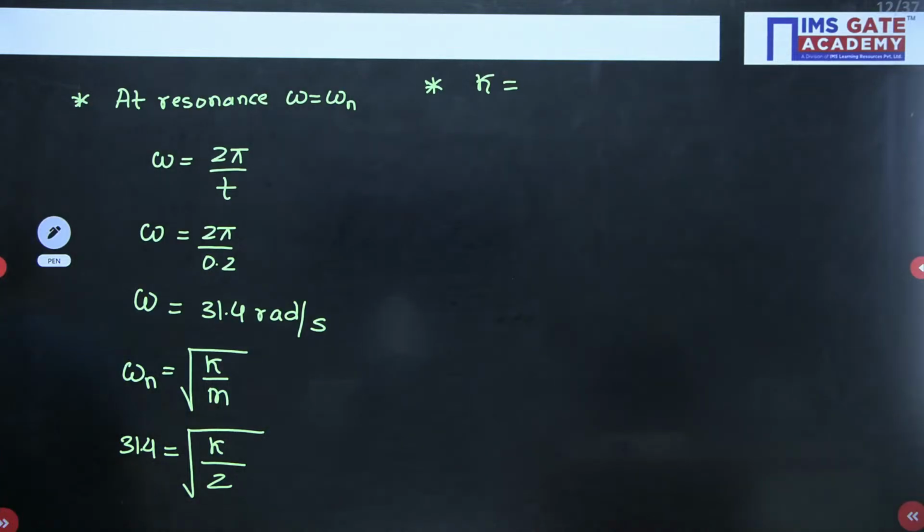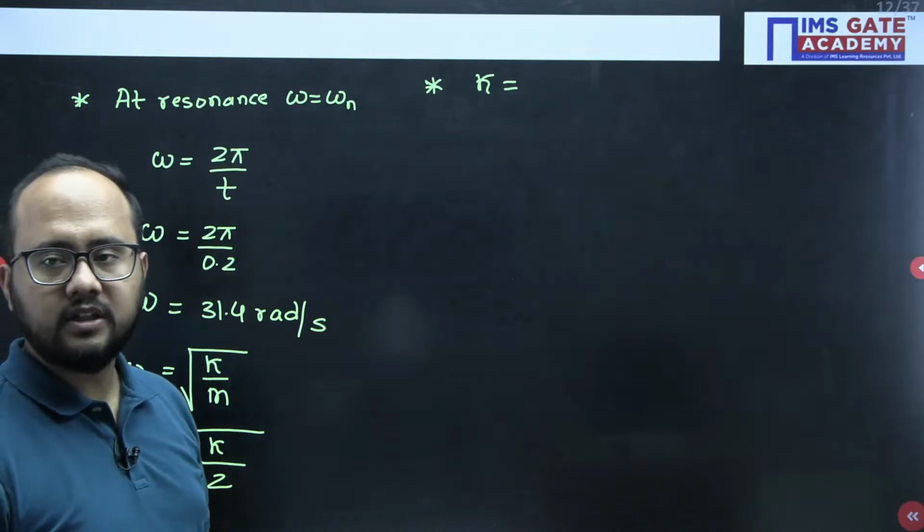Stiffness value. What is the stiffness value you are getting?